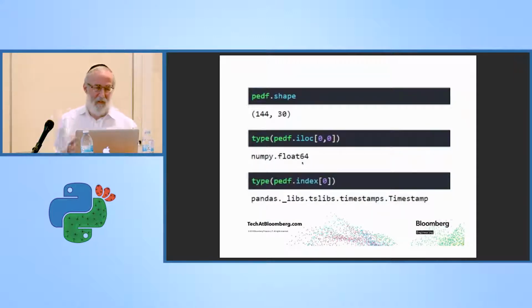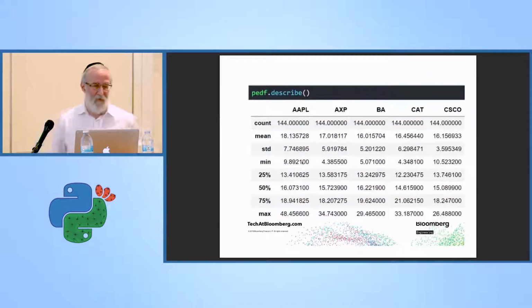So now the data, this is just me, again, exploring the data. The shape is 144 rows. I checked the type of some of the cells to make sure that the types were converted. Read CSV will attempt to convert it to the proper type, but if there's any stray characters in your CSV file, it might leave everything as strings, and there are methods where you can convert it manually yourself after cleaning up the stray characters. So let's describe the data frame.